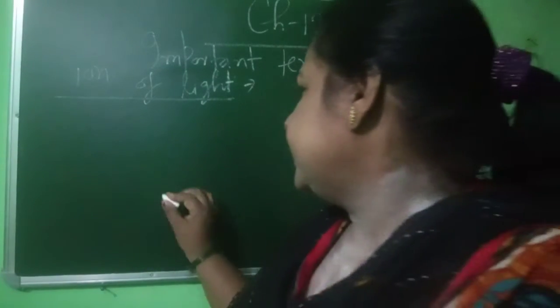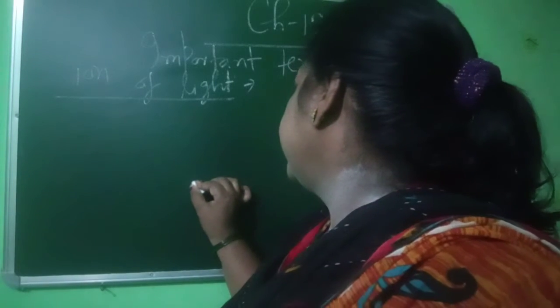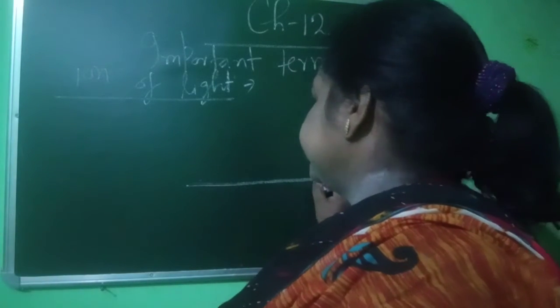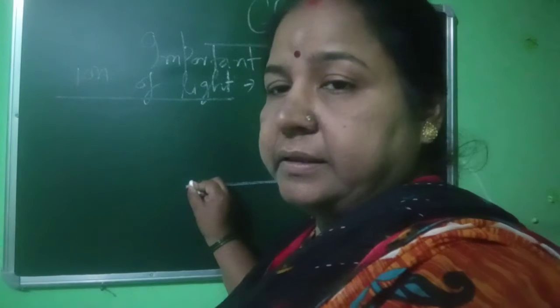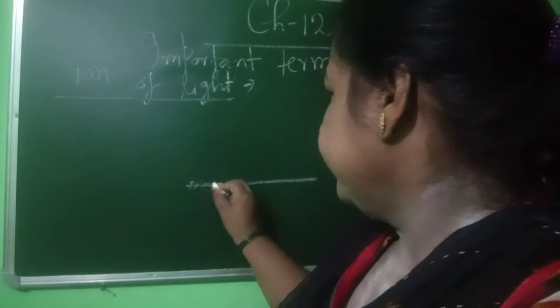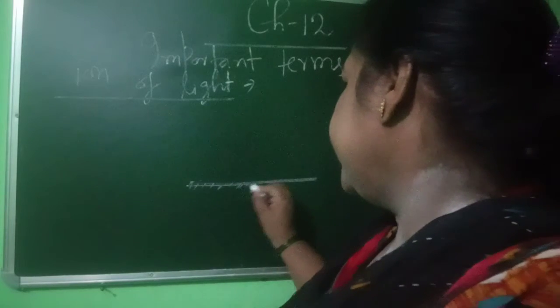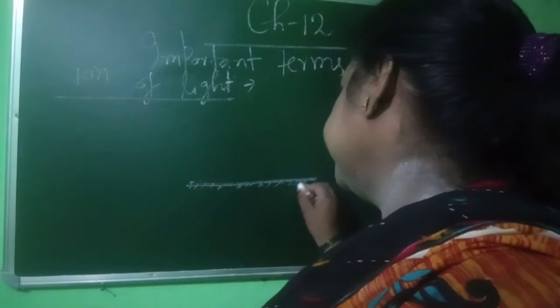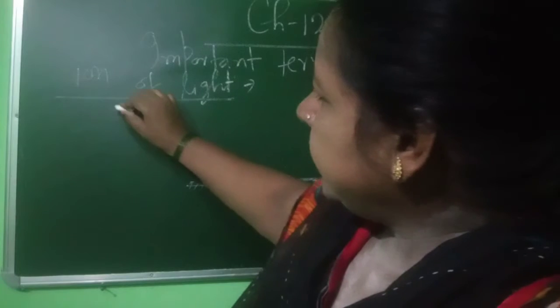Now suppose that there is a mirror. Here you see, this is the plane mirror. Now here is the sun.